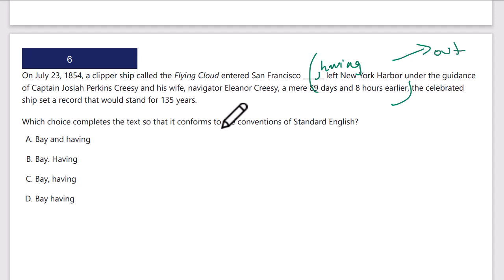So let's take a look at this again. July 23rd, a clipper ship called the Flying Cloud entered San Francisco Bay, having left New York under the guidance of so-and-so a mere 89 days earlier, the celebrated ship. So, option B would be Bay, period, San Francisco Bay, period, comma, period, having left New York under the guidance of 89 days earlier, the celebrated. That could work, actually, right?